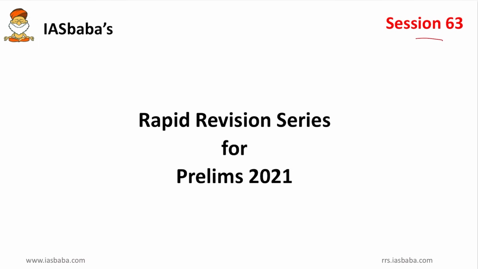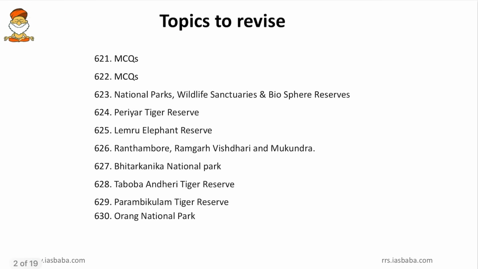And the topic we have is Indian Geography, and we discuss basically the national parks, wildlife sanctuaries and biosphere reserves in today's class. So these are the hot topics we are going to discuss. That is, the first two are the guesswork as usual, and the third one, the national parks, wildlife sanctuaries and biosphere reserves, the difference between the three. Then the Periyar Tiger Reserve, then Lemru Elephant Reserve, then Ranthambore, Ramgarh Vishdhari and Mukundra Hills Tiger Reserve, then Bandhavgarh, Kanha National Park, then Tadoba Andhari Tiger Reserve, then Parambikulam Tiger Reserve and Orang National Park.